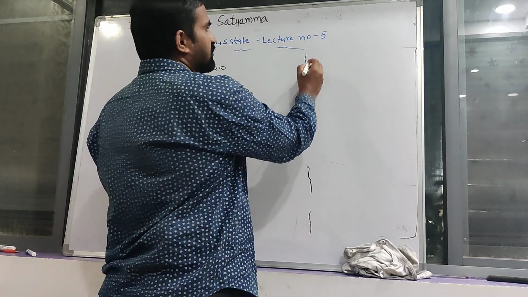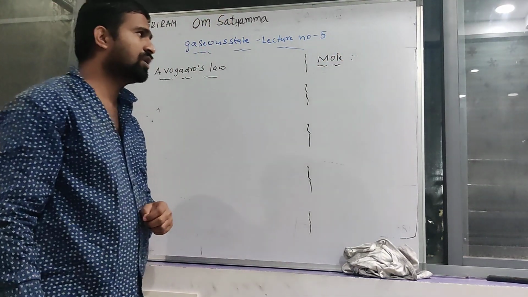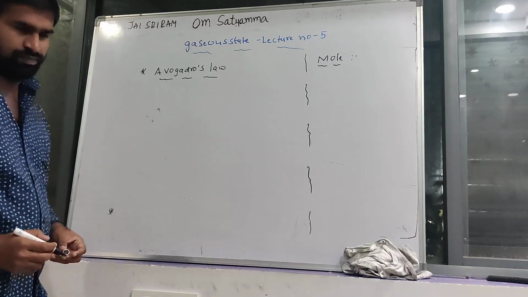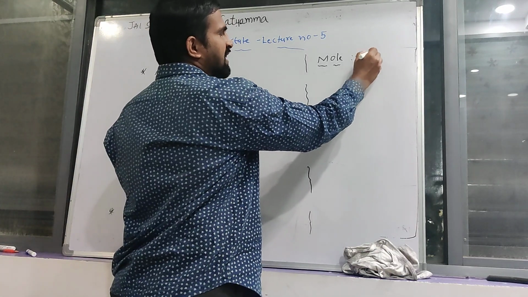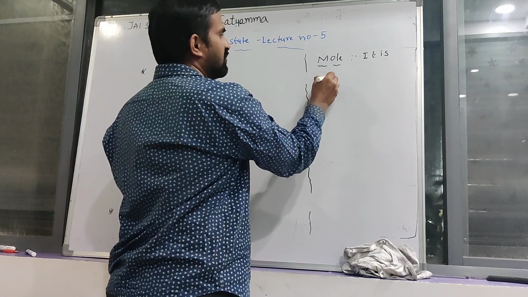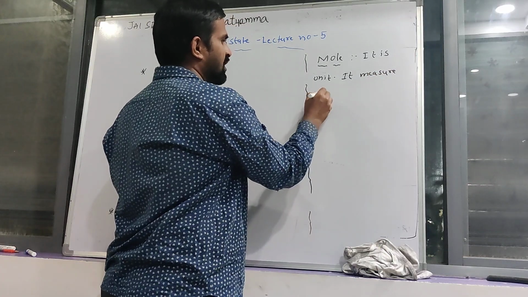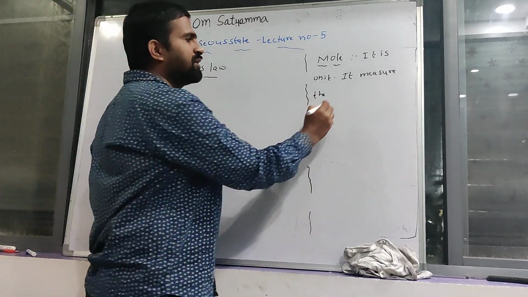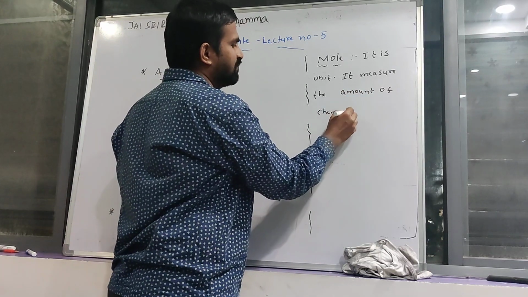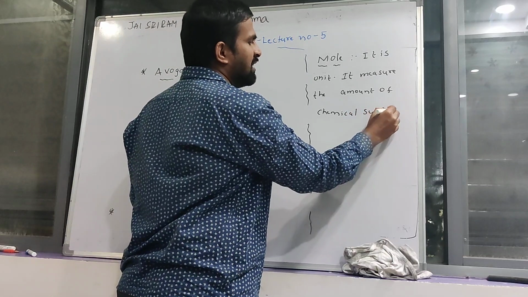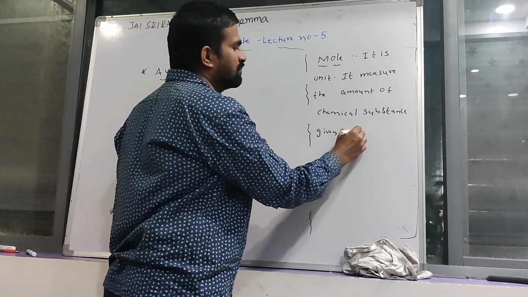What is a mole? Mole is a unit. It measures the amount of a chemical substance in a given compound.